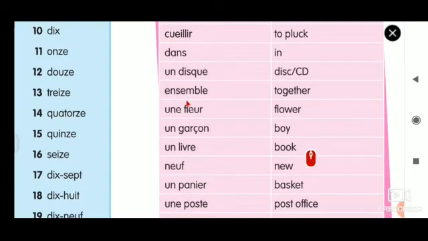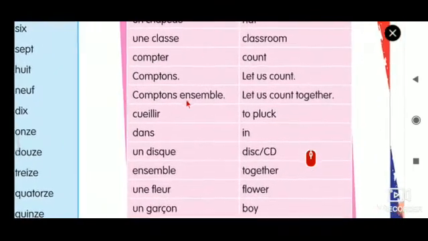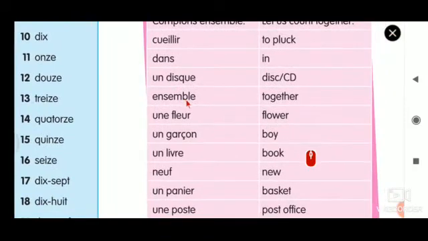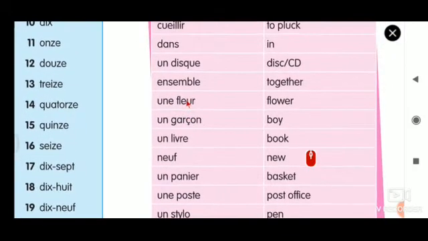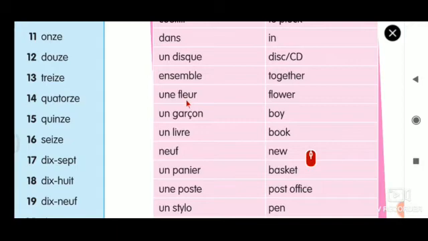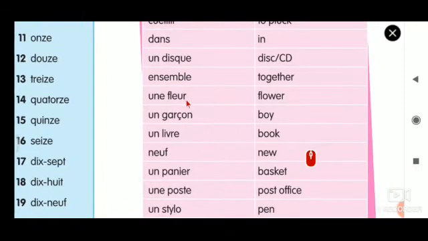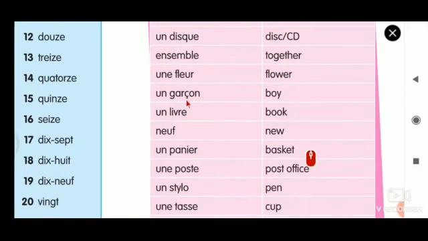Ensemble. These words we have already seen. Comptons ensemble here is given separately. Ensemble, together. Une fleur. The ending letter R is a half beat. Fleur. Une fleur. That means flower. Un garçon. Un garçon means boy.